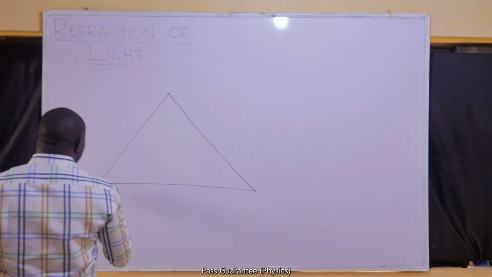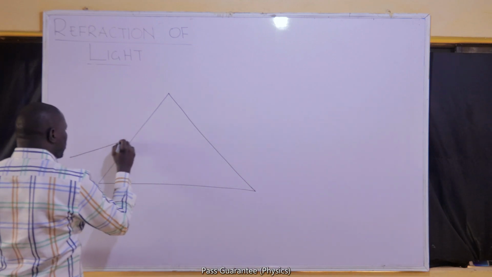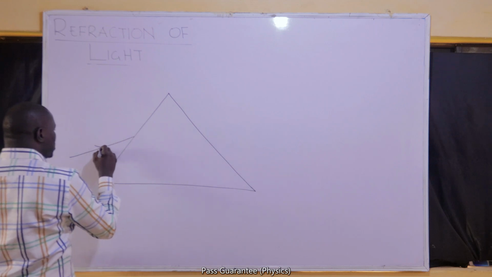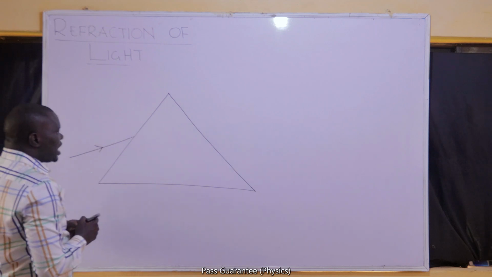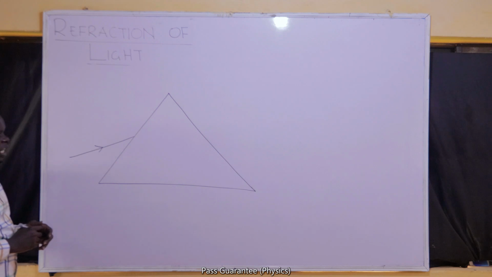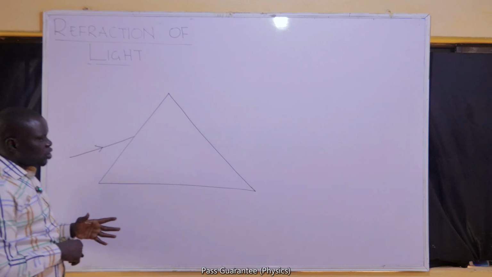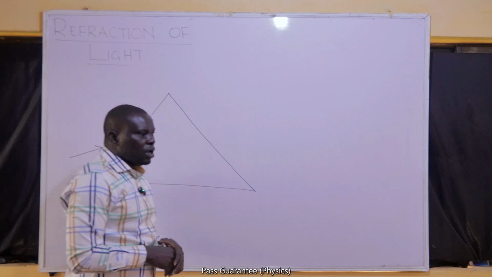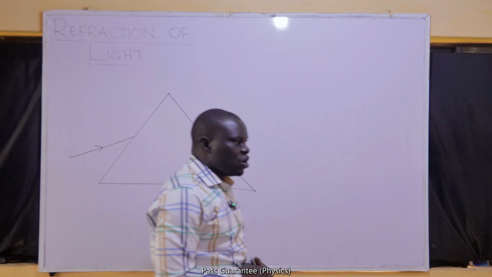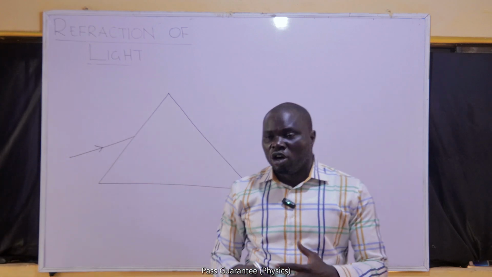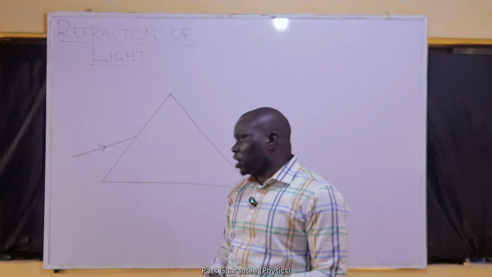Light can approach the prism from one side of it. When light approaches a triangular prism from one edge, there will be a structural difference between how we solve this type of question and how we solve questions on a plain rectangular prism.